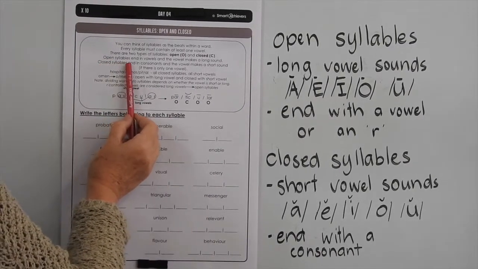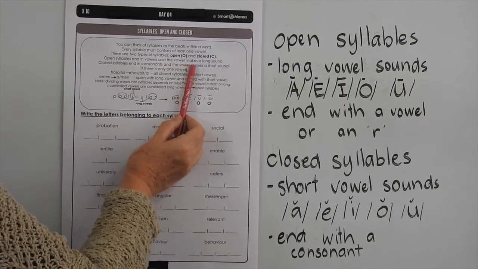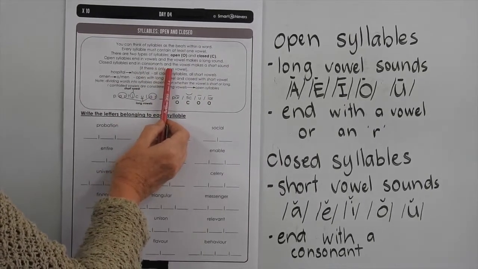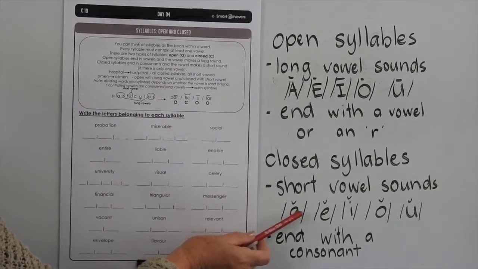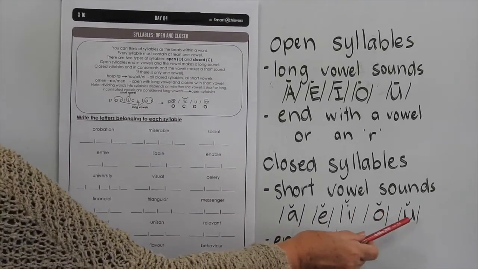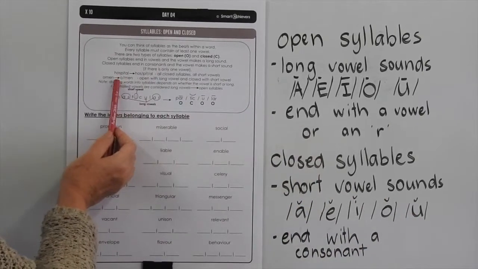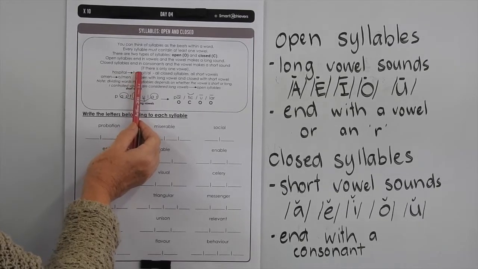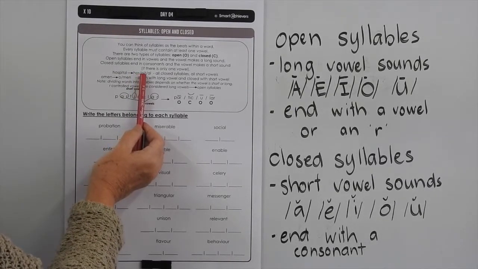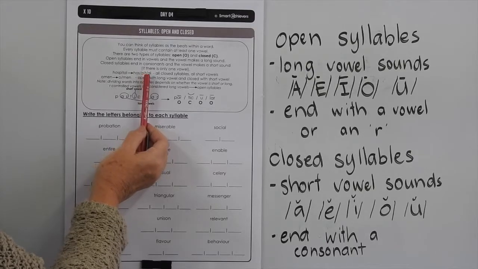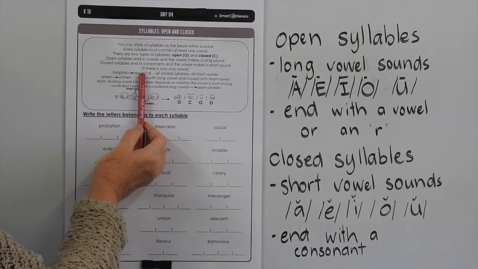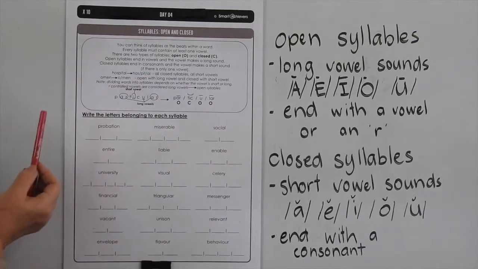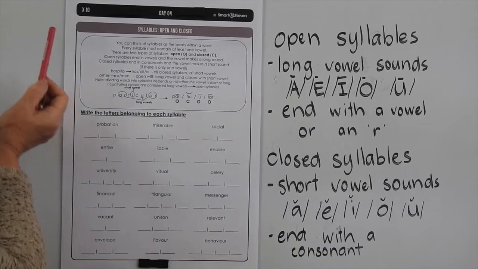Now, closed syllables end in consonants, and the vowels make a short sound if there is only one vowel. So we've got hospital as an example. We've got a short O sound, so we close it with a consonant. Pit, we've got a short vowel sound in the I, and we close the syllable with a consonant. So all closed syllables, all short vowels. And we've got the AL at the end with another short vowel closed with the L.